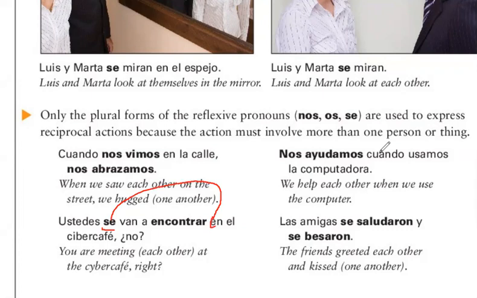That's a terrible arrow, but sorry. You could also say ustedes van a encontrarse. Encontrarse together. You could attach it to the infinitive there. But most of the time you will just put it before the conjugated verb. And you can't go wrong when you put it before a conjugated verb. Just make sure you put it before the van in this one, and you can't put it before encontrar. That would not work. Okay, so I don't think it's a real complicated concept. I maybe made it more complicated than it had to be, but I did want to give you a decent explanation of what this actually is.